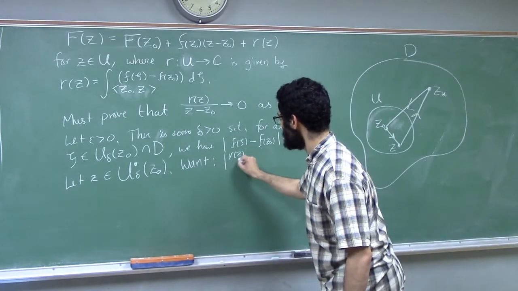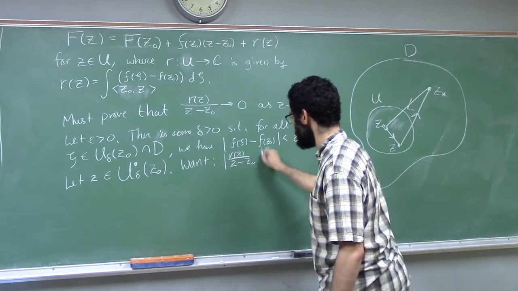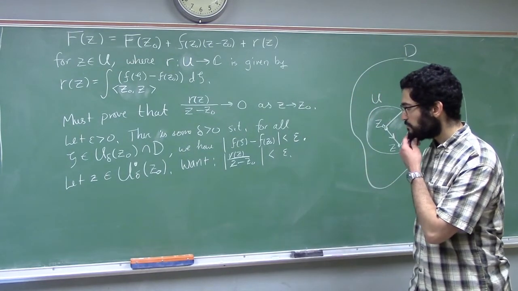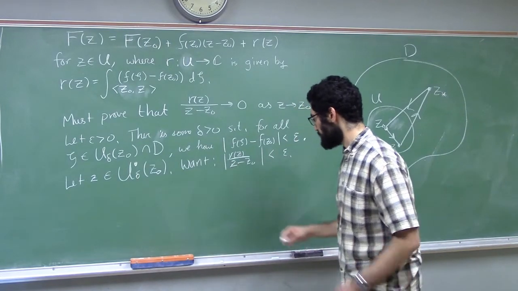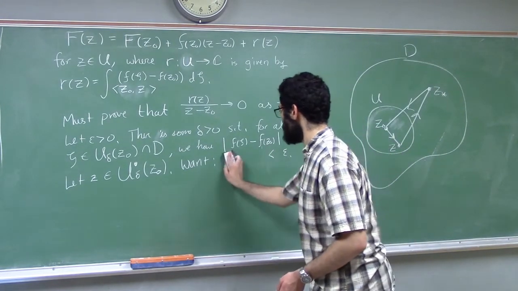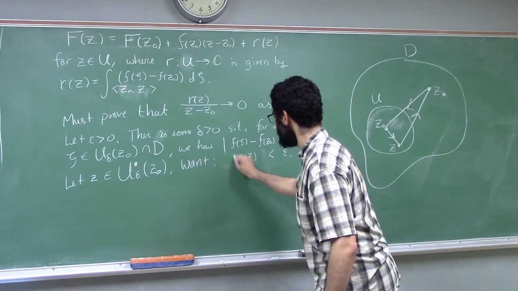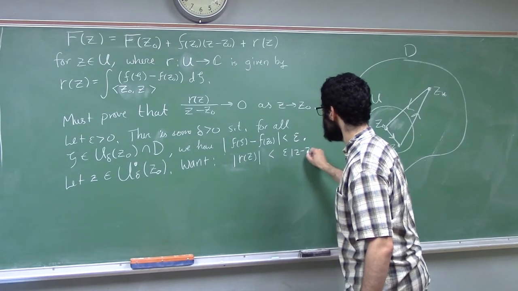We want the distance of this from 0 to be less than epsilon. All right, so let's start by just examining r of z. So another way to write this inequality, probably a nicer way to write it, is just to say we want the modulus of r of z to be less than epsilon times the distance between z and z naught.